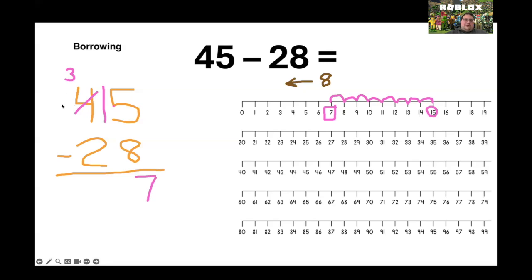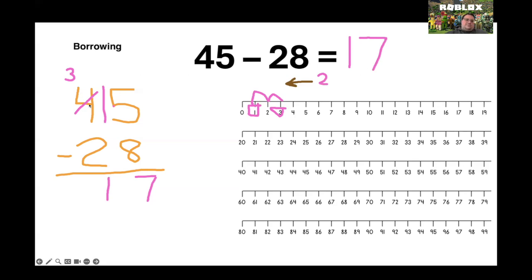Now I do 3 minus 2. So let's try it. We're going to start at 3. We're going to jump back 2. 1, 2. We land on 1. And I get my answer of 17. 45 minus 28 equals 17.